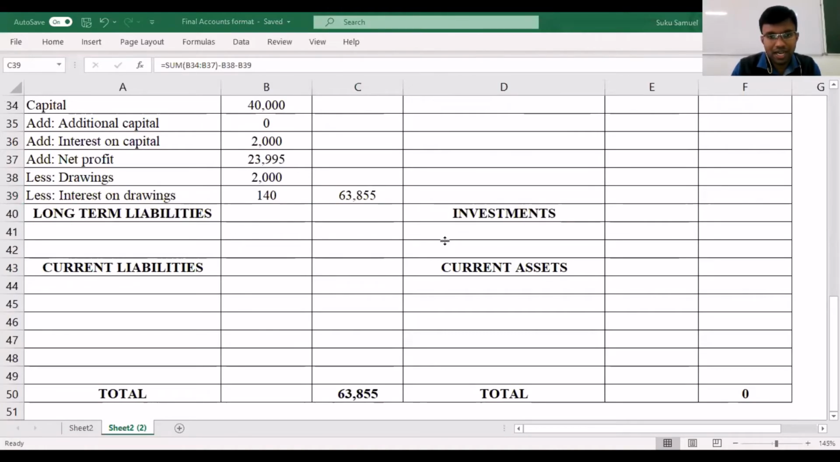Now let us consider the other items in the balance sheet one by one. The next item that we have to treat is your debtors and creditors. Here it works out to be creditors 7,000 and debtors 6,000. So let us consider that.